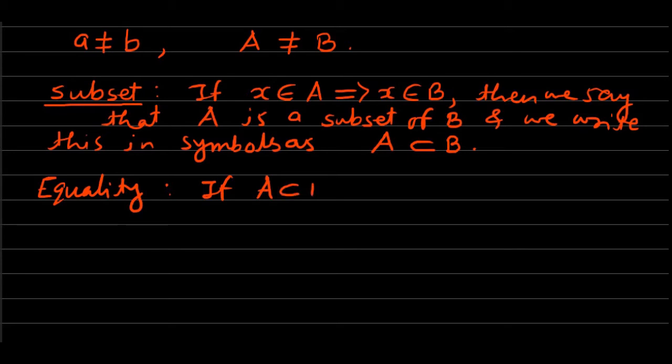If every element of set A is an element of set B, and also every element of set B is an element of set A, then A and B are one and the same set, which means A equal to B. This is about the equality of sets.